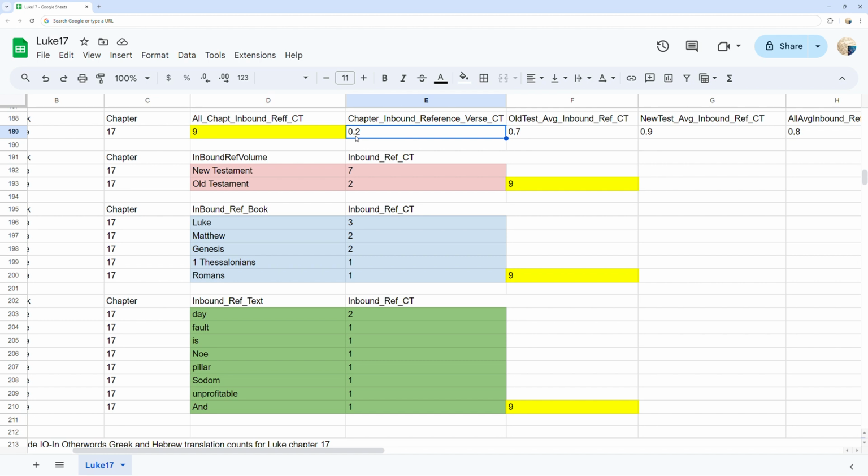In red, you can see the inbound references by origin source of either Old Testament or New Testament ordered by counts. In blue, you can see the 5 inbound references into Luke chapter 17 verse references by origin Bible books Luke through Romans ordered by counts. In green, you can see the 8 words that incur the related inbound reference counts into Luke chapter 17 from other Bible verses ordered by the count used.